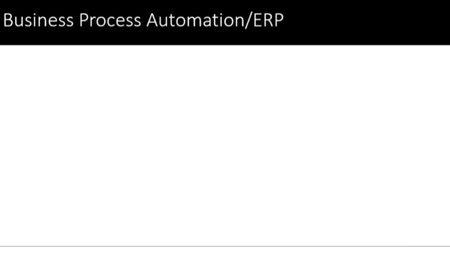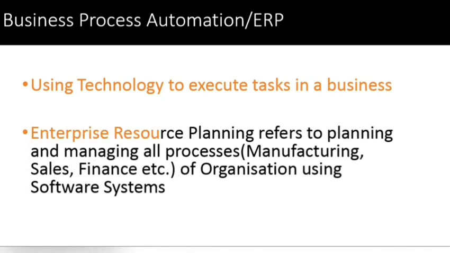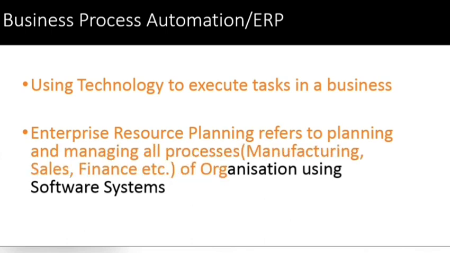See, the unit is Business Process Automation or ERP. What is this business process automation? Here in your business or in your organization, if you use technology, that is the computer and software, to replace the manual efforts or to execute difficult tasks, we call that automation. ERP is the technical term for that.